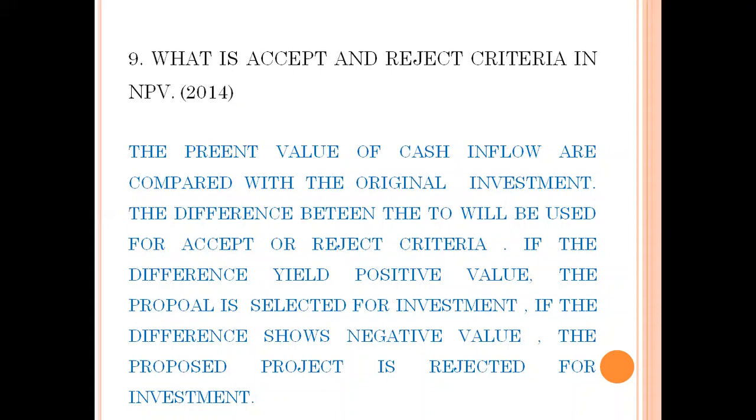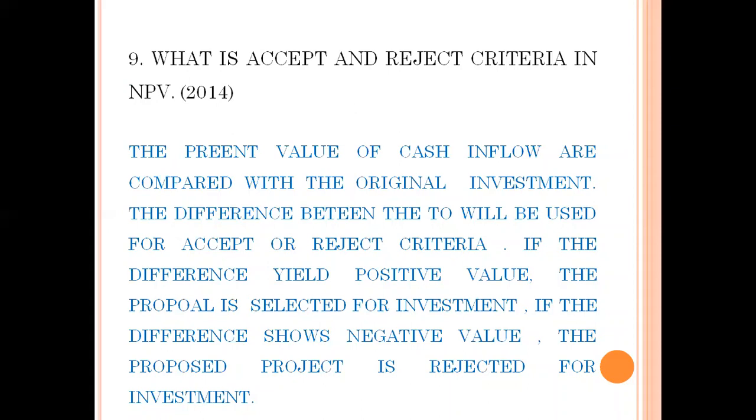What is accept and reject criteria in NPV? The present value of cash inflow is compared with the original investment. The difference between the two will be used for accept or reject criteria. If the difference yields a positive value, the proposal is selected for investment. If the difference shows a negative value, the proposed project is rejected for investment.